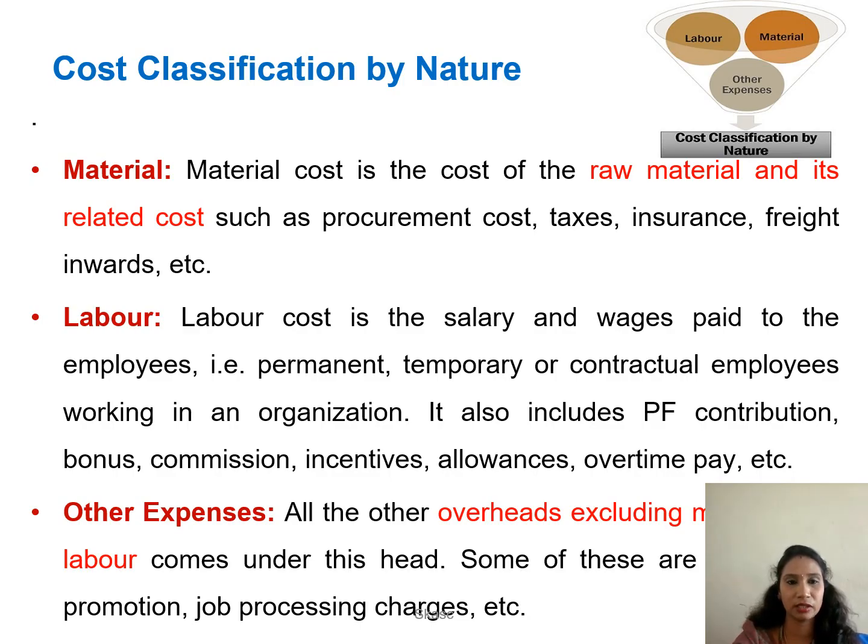The material is the cost which relates to raw material and other related costs like taxes, insurance, freight charges. Labor cost is about the salary and wages which are paid to the employees. It includes PF, commission, bonus, incentives. Other expenses like promotion, job processing charges.